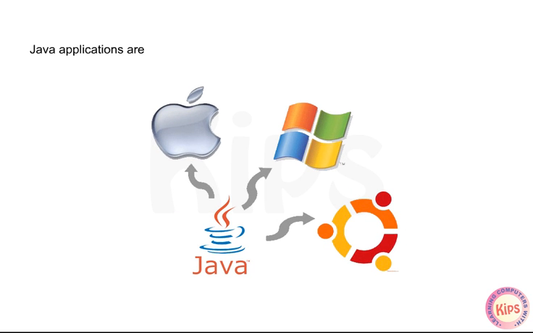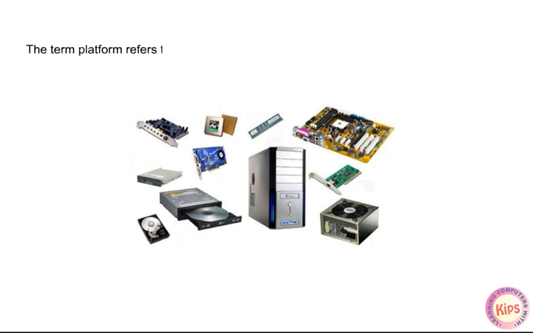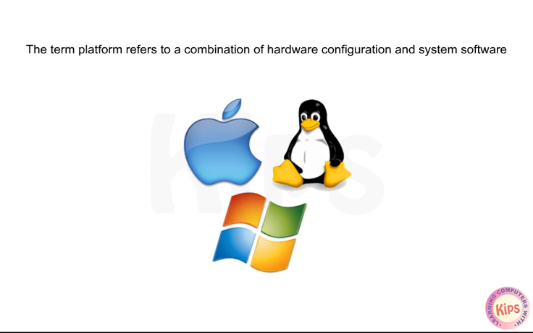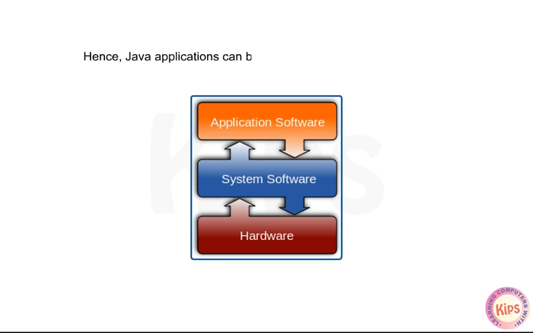Java applications are usually platform independent, which means that Java applications can be run on any platform. The term platform refers to a combination of hardware configuration and system software, operating system. Hence, Java applications can be used with almost any combination.